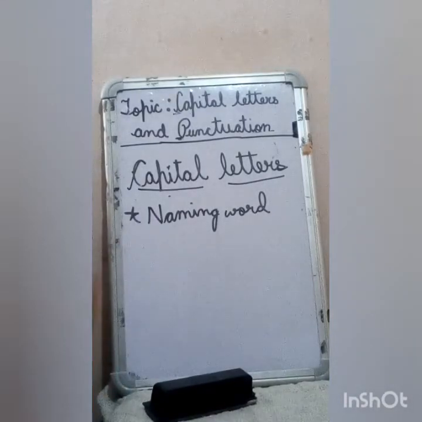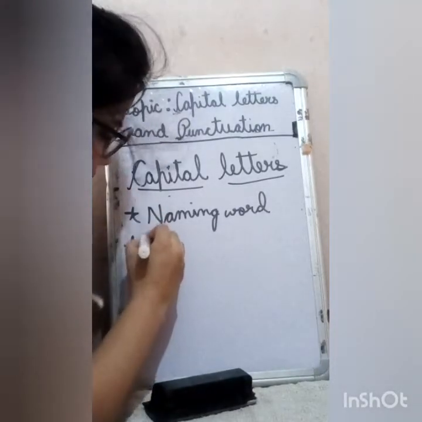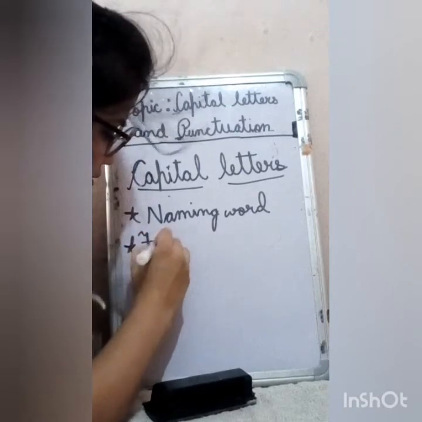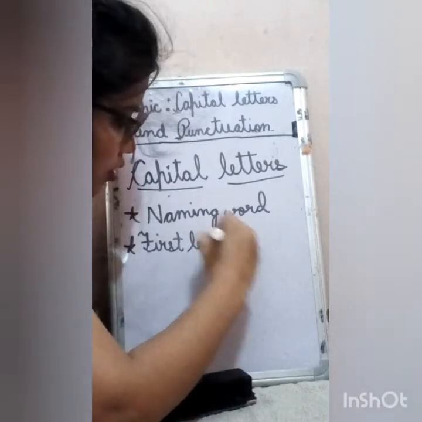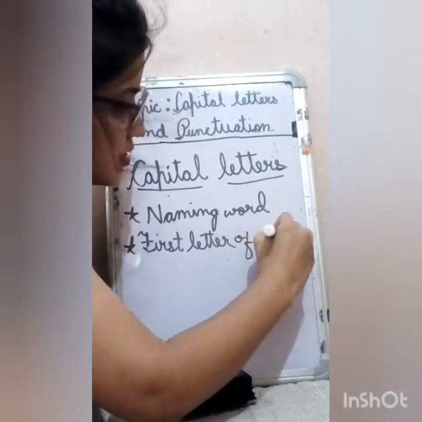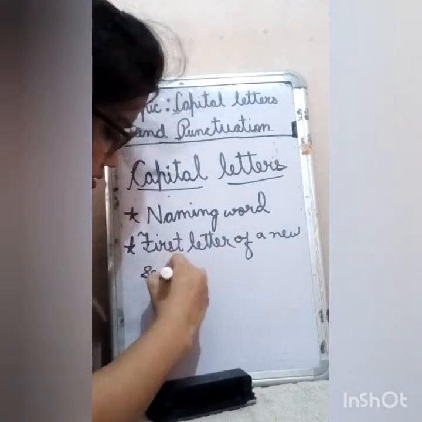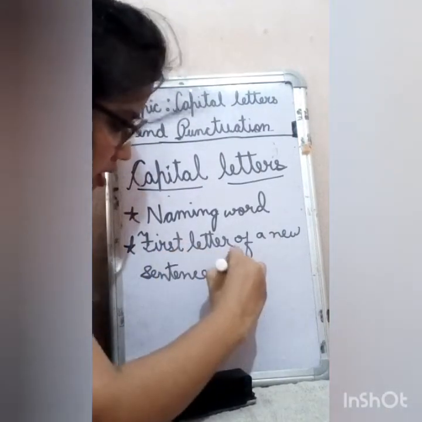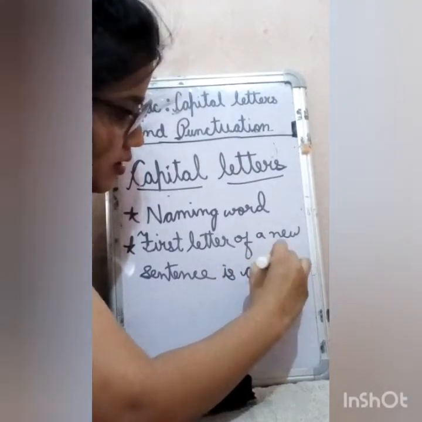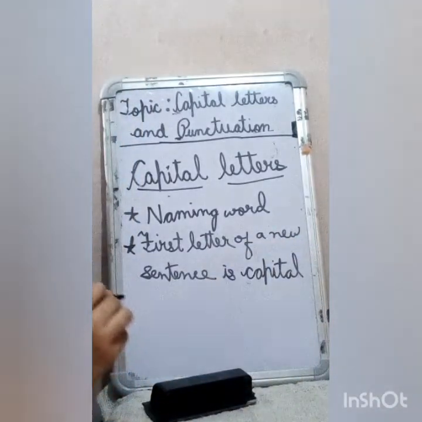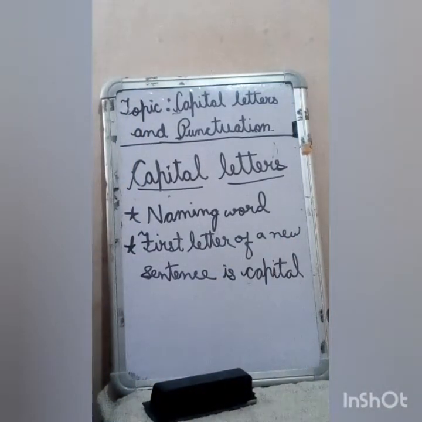Now the second rule is that we begin any sentence with its first letter capital. Means the first letter of a new sentence is capital.